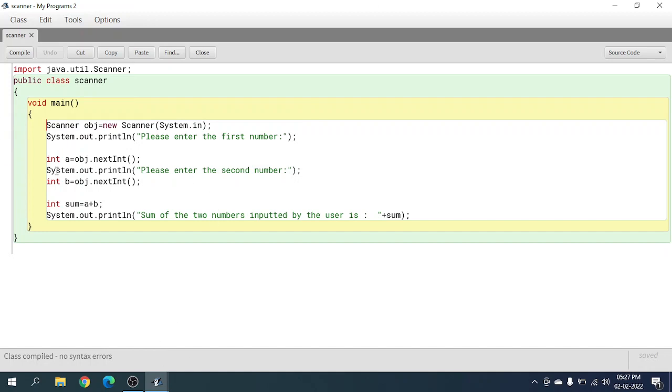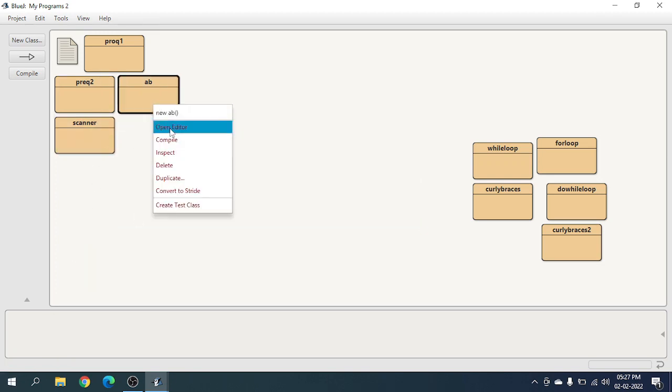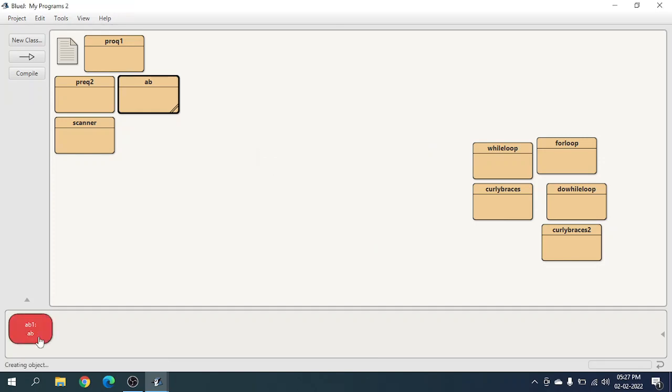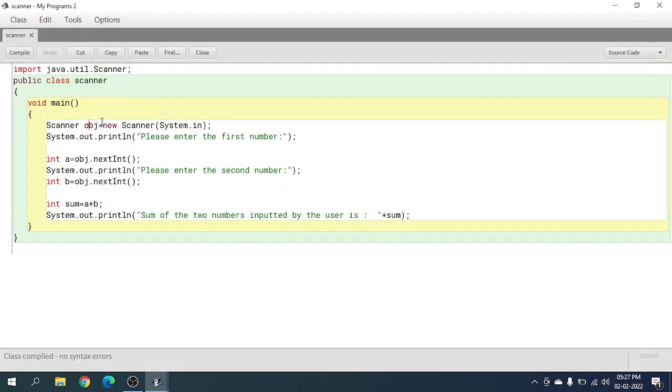the first thing you have to do is write scanner, and then you are making an object right now. Now I'm not going to explain to you what is object because it's way too complex to understand. Let's just say it's like this. Okay, where is that? Oh my god, create object. Understood? This red thing is an object. Okay, so basically it's the same thing but with a better